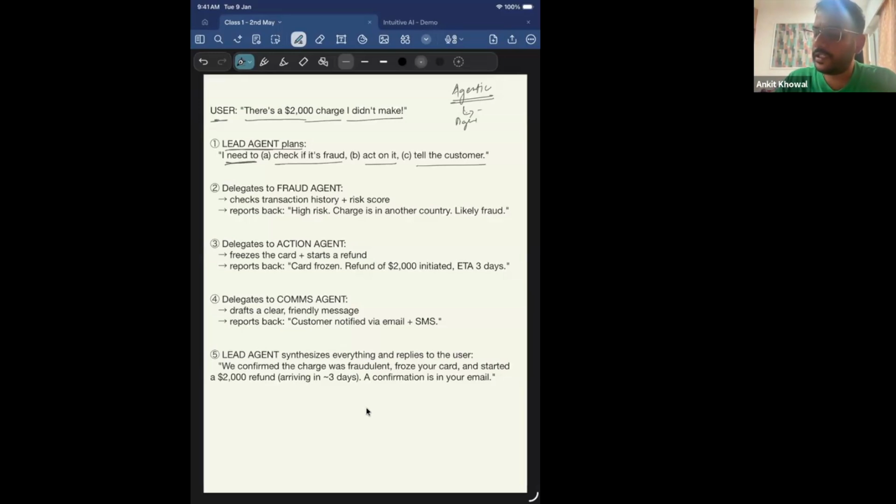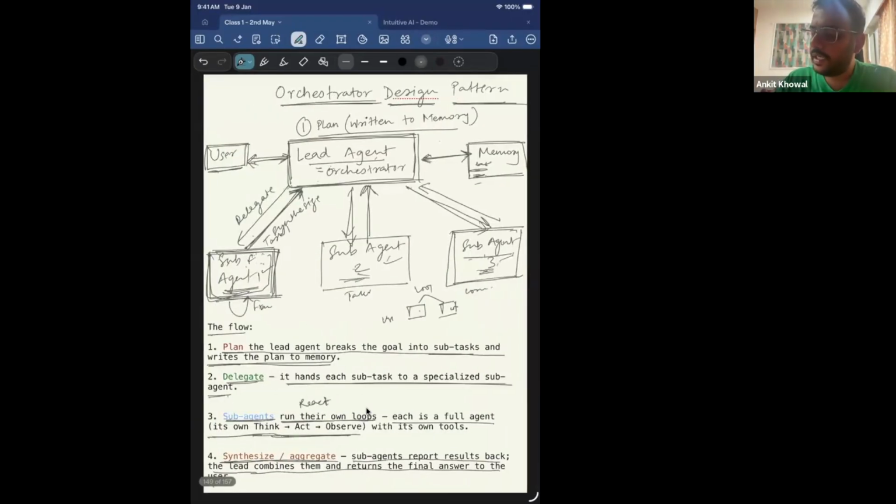Now it will see my first task is to check if it's a fraud or not. So it sees that I have a sub-agent which can do fraud detection, right? So I must delegate this task to the fraud agent. It will pass the query to the fraud agent. The fraud agent checks the transaction history plus risk score and reports back high-risk charges, where, being in another country, it can likely be a fraud, right? So the leader agent communicated to the fraud agent to detect whether it was a fraud or not. The fraud agent did the analysis and returned back to the leader agent.